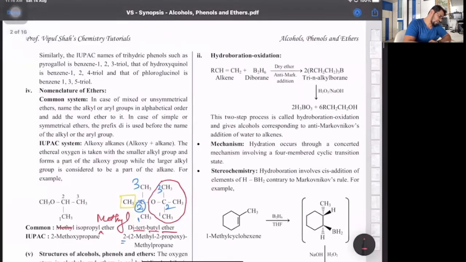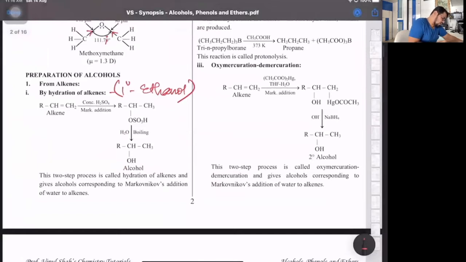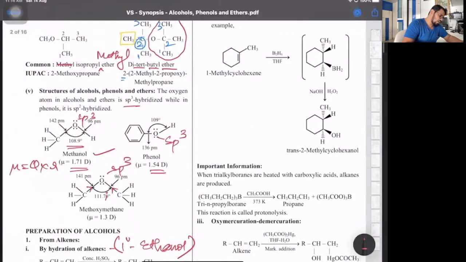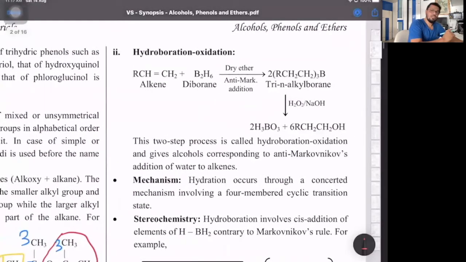Second reaction, so I'm just writing over here, electrophilic addition, and the electrophile is carbocation. Okay, that's one.